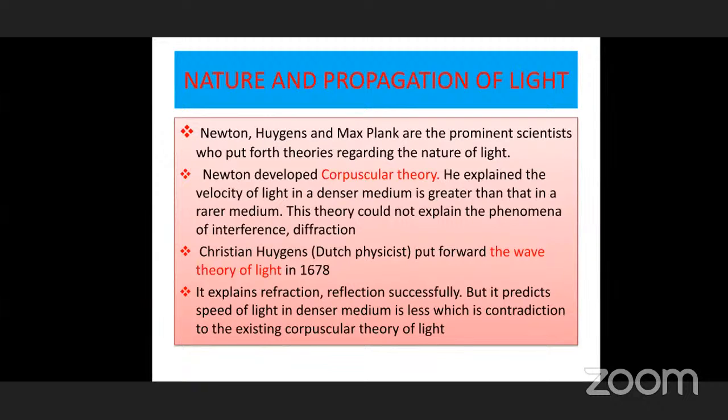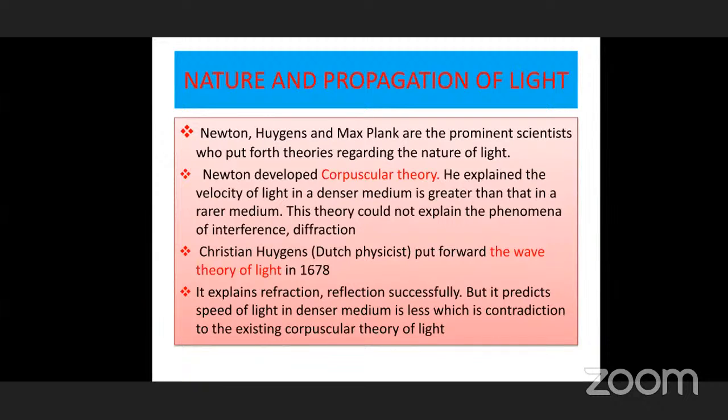And next, how he explained reflection. When light is incident on certain objects, it does not pass through the object but returns into the same medium. Why? The objects have certain small corpuscles, and light is also corpuscles.